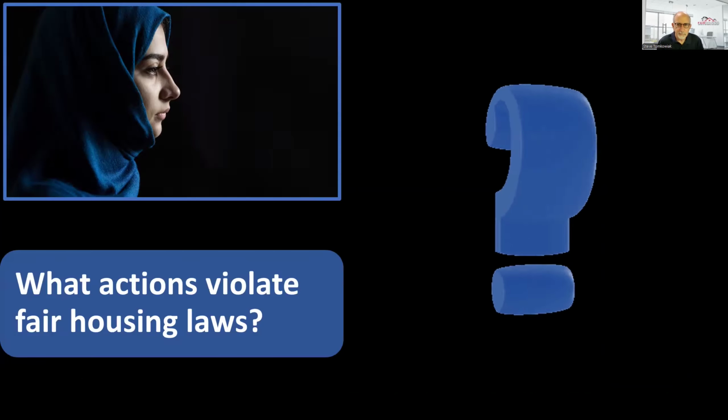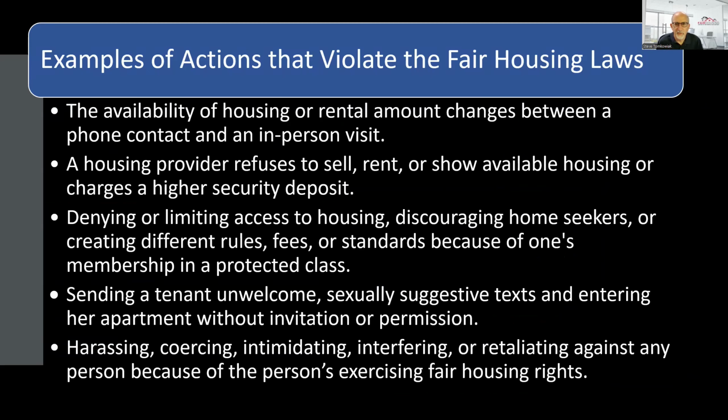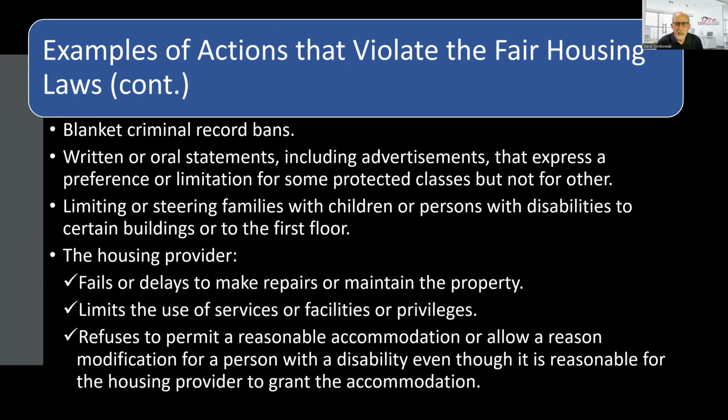What kind of actions violate fair housing? Actions that violate fair housing laws include denying housing, charging different prices, or limiting services due to someone's protected class. Actions that also violate the fair housing laws include sexual harassment and retaliation. Other actions that violate fair housing laws include imposing blanket criminal record bans. In addition, the fair housing laws prohibit making oral or written statements or placing ads that express a limitation or preference for one protected group or another.